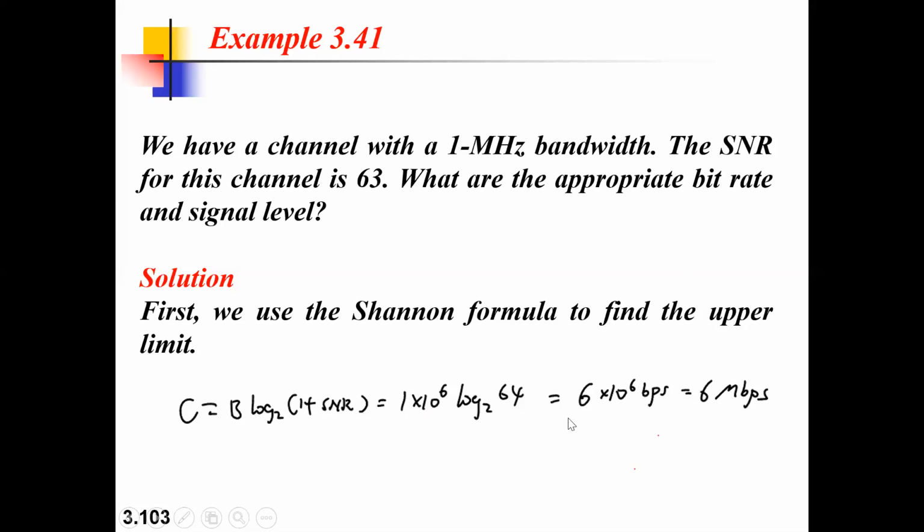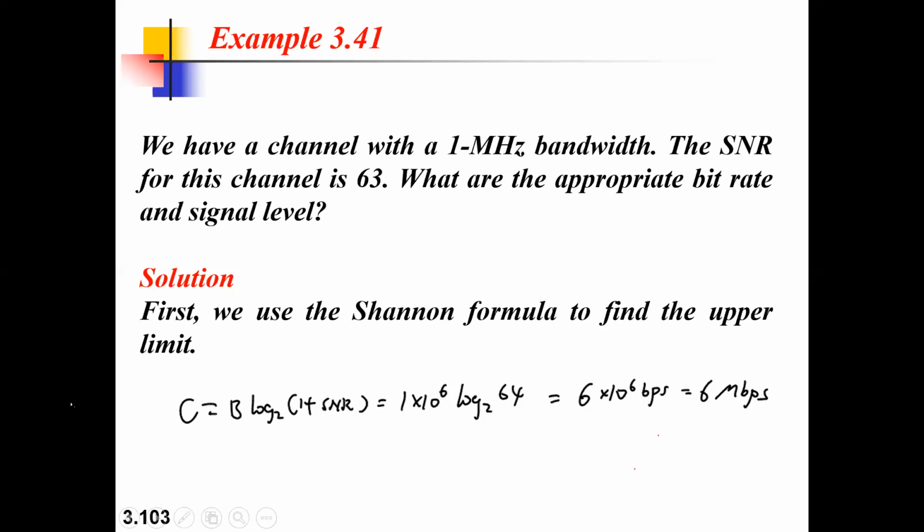In that 6 Mbps, how much you will be using for your bandwidth, and how much you'll be using for your bits to be transmitted. Depending on that, you can calculate the signal level. So based on that, you need to use both the things. First, you need to use this particular formula to calculate the capacity.